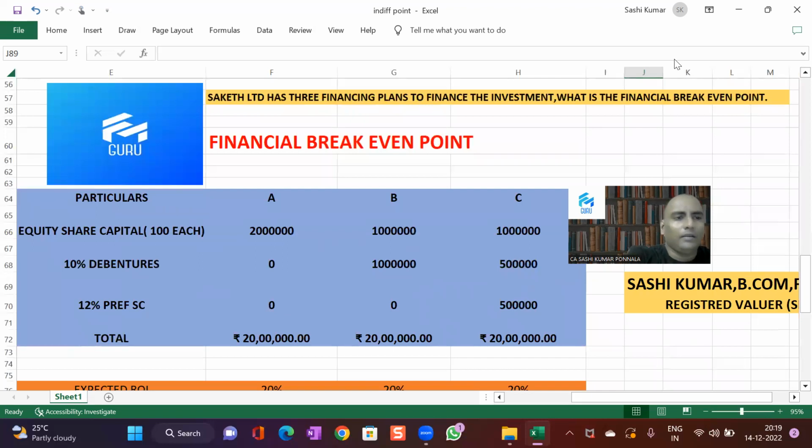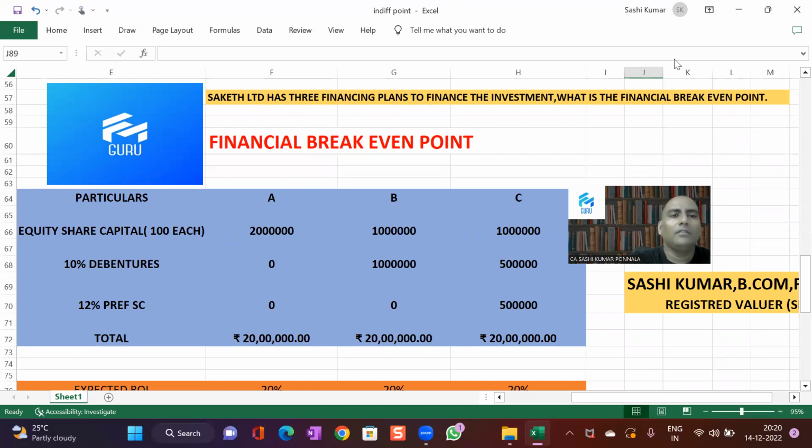So the company requires 20 lakhs towards investment. This amount can be raised from three options. We call it financing plans: Plan A, Plan B, Plan C. In Plan A, the total amount will be raised by issuing equity shares. There is no preference and debentures.